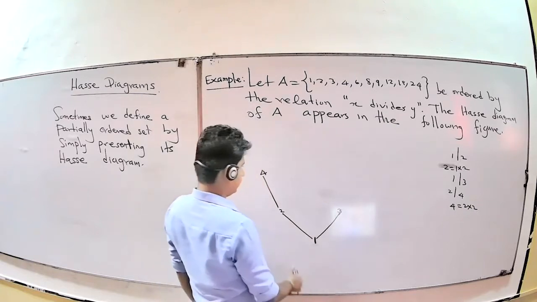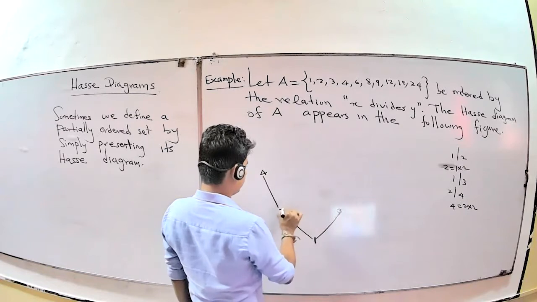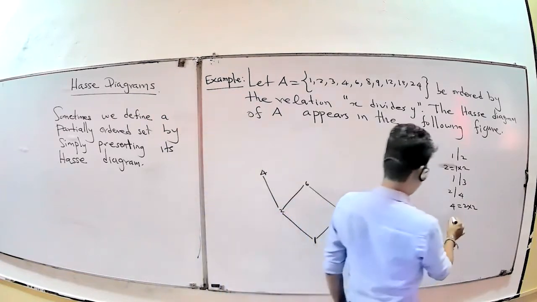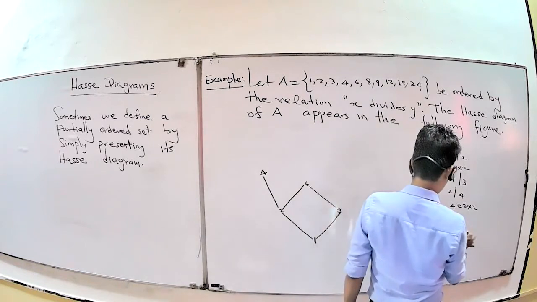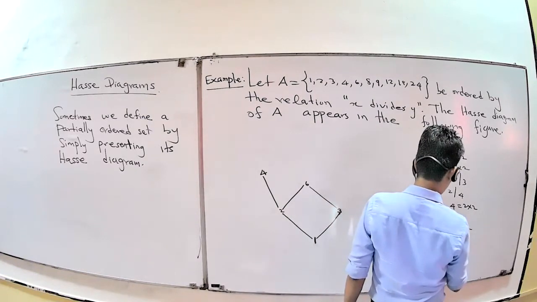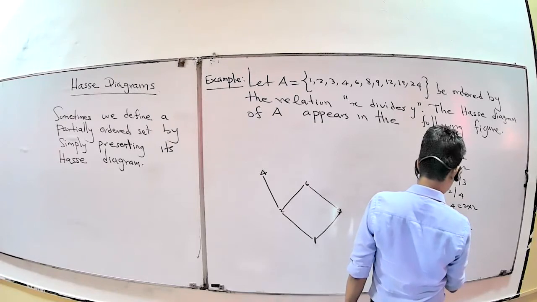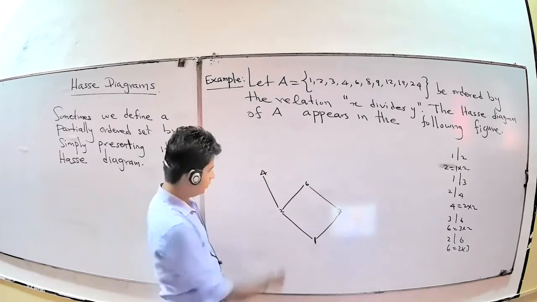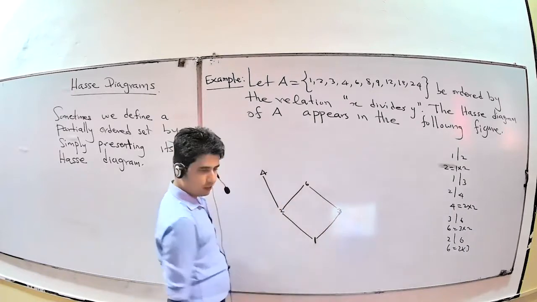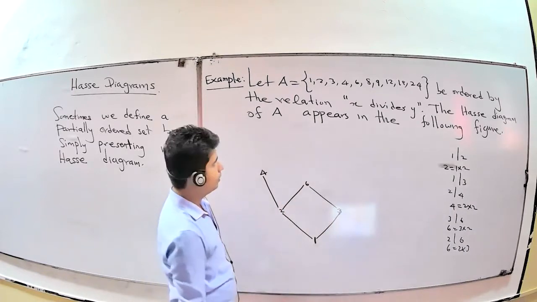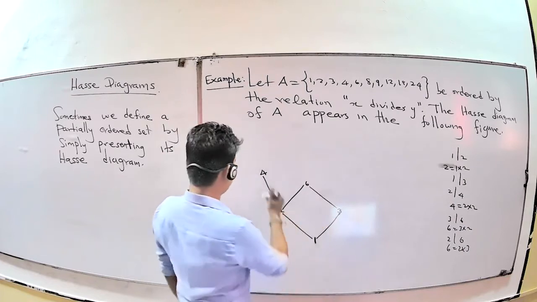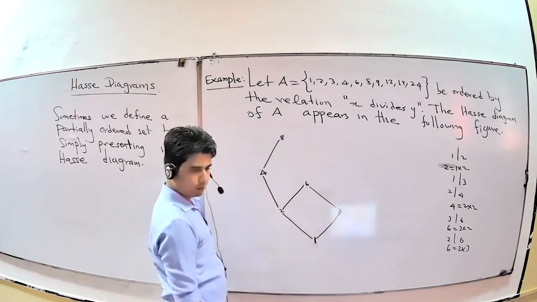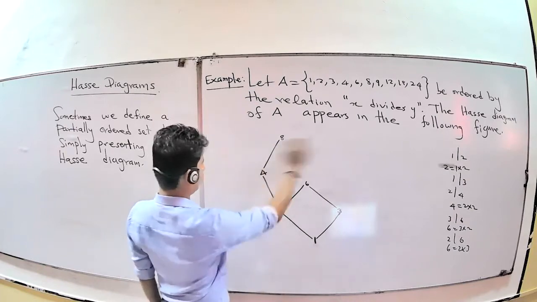For 6, there are two connections: 3 divides 6 because 6 equals 3 times 2, and 2 divides 6 because 6 equals 2 times 3. Both are possible. Now 8. For 8, you have the connection to 4.